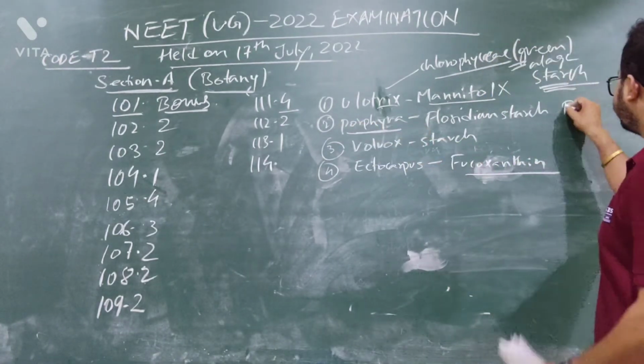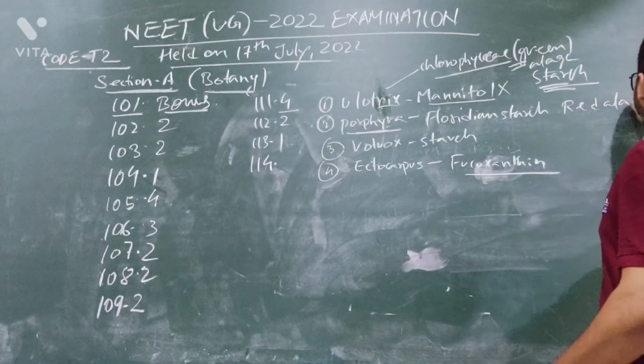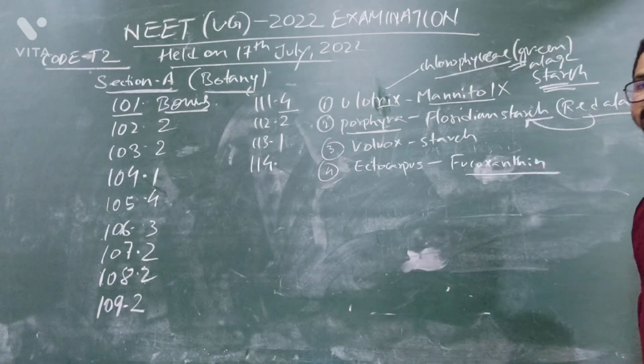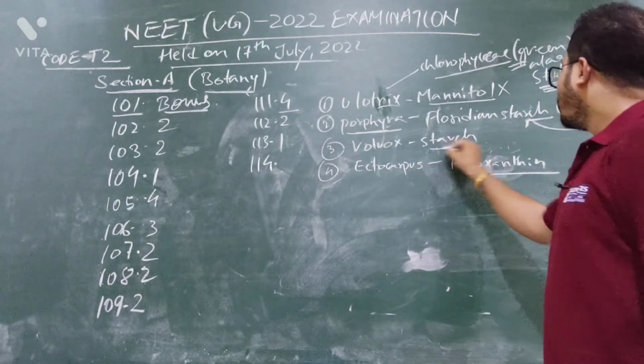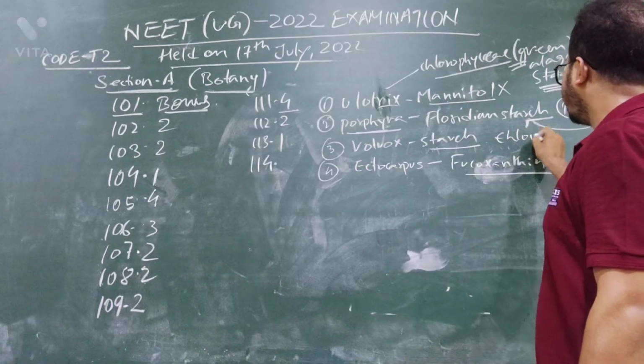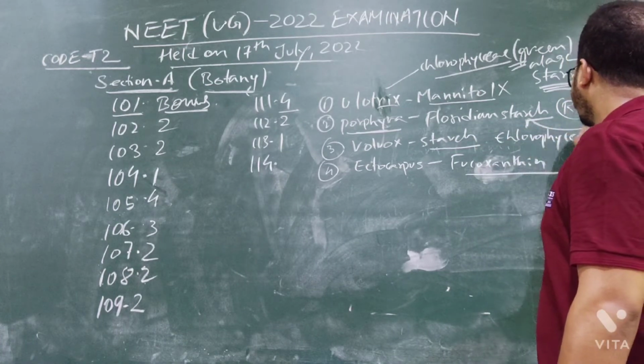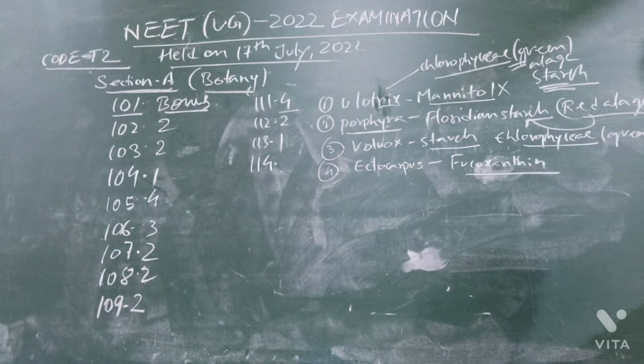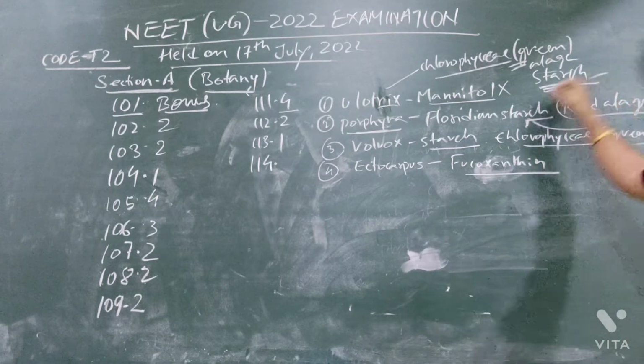Option number 2, Porphyra. Porphyra is red algae. The stored food of red algae is floridean starch, which is correct. Volvox is a Chlorophyceae, that means green algae. Stored food of green algae is starch, which is correct.